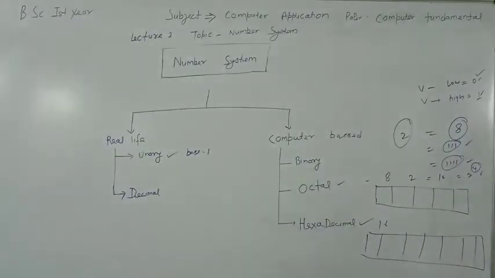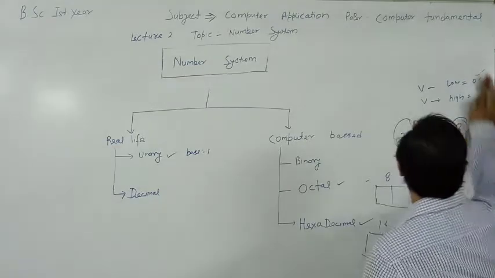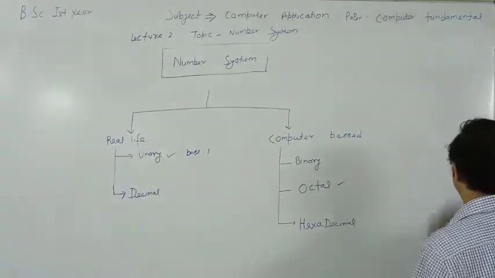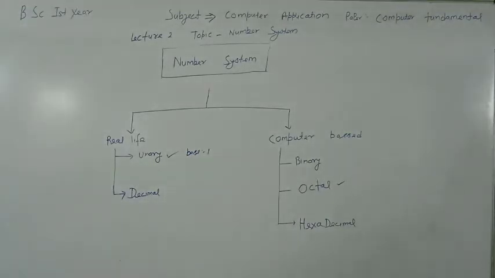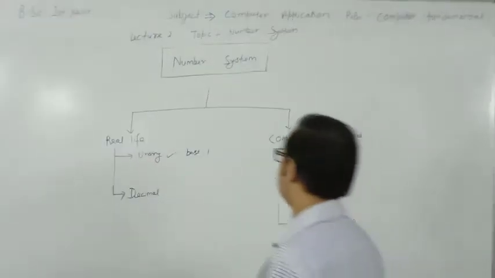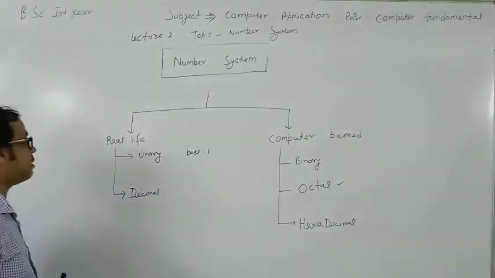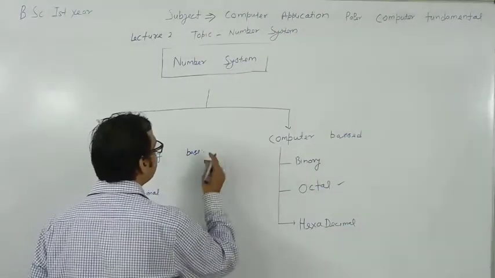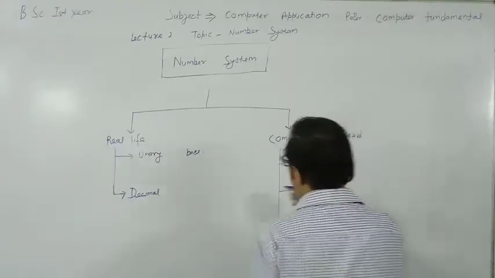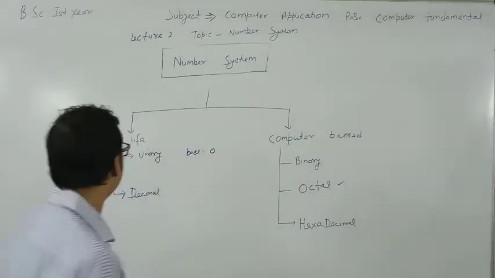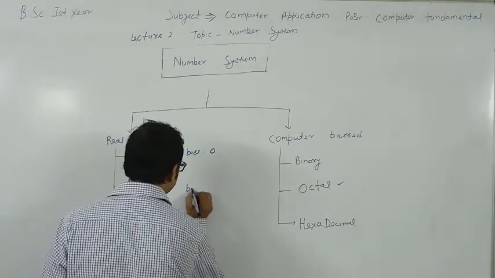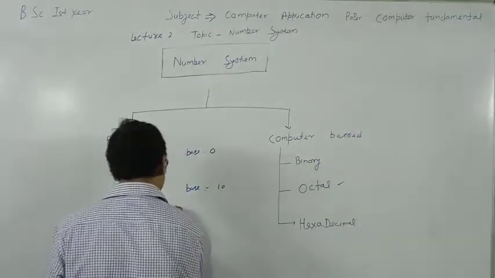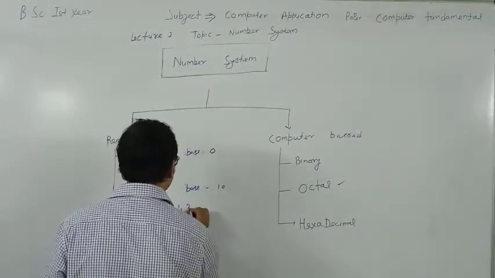If we have to understand the number system in the form of base, we can say that each number system has digits from 0 to its base minus 1. Like the unary number system: it has base 1, so it has only one digit, you can say 0 or 1, like stones you represent. The decimal number system has base 10, so it has digits from 0 to 9.